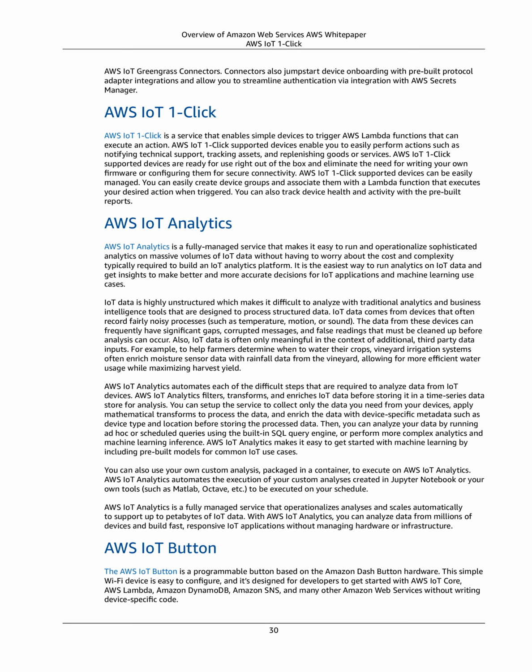For example, to help farmers determine when to water their crops, vineyard irrigation systems often enrich moisture sensor data with rainfall data from the vineyard, allowing for more efficient water usage while maximizing harvest yield. AWS IoT Analytics automates each of the difficult steps that are required to analyze data from IoT devices. AWS IoT Analytics filters, transforms, and enriches IoT data before storing it in a time series data store for analysis.